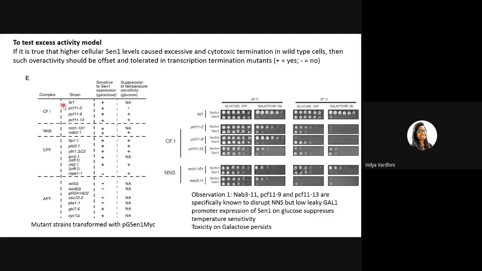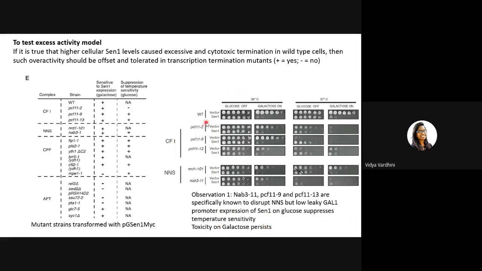They took temperature sensitive mutants of a wide range, mutated in transcription termination factors. They made several observations. Observation 1 was that NAB3 and PCF11 temperature mutants are specifically known to disrupt NNS. But low leaky GAL1 promoter expression of SEN1 on glucose suppresses temperature sensitivity.